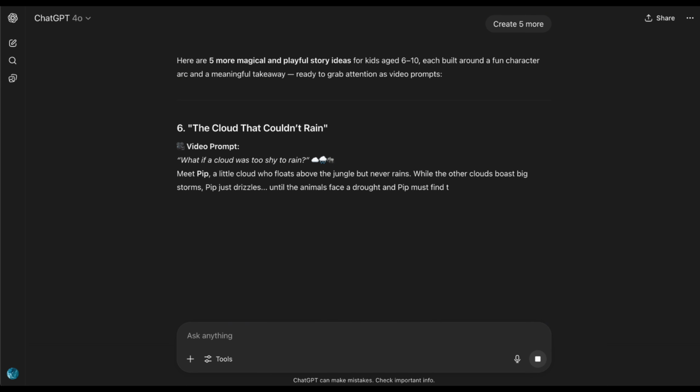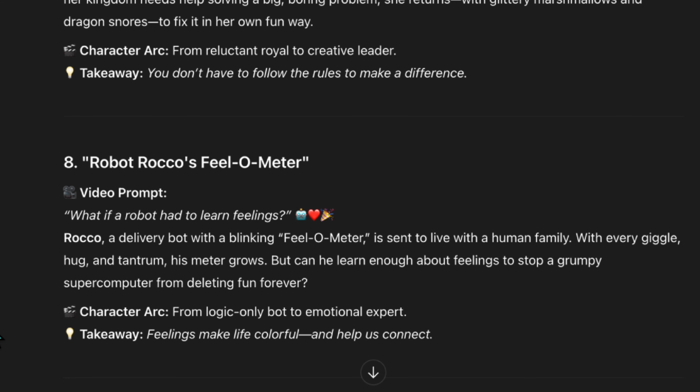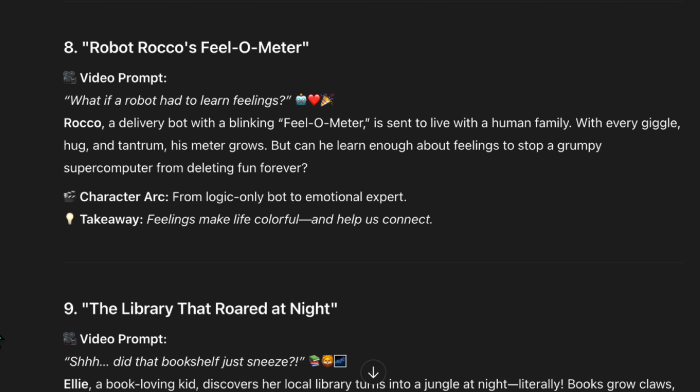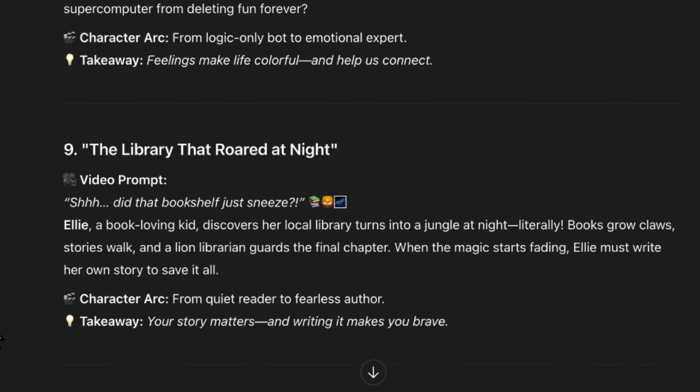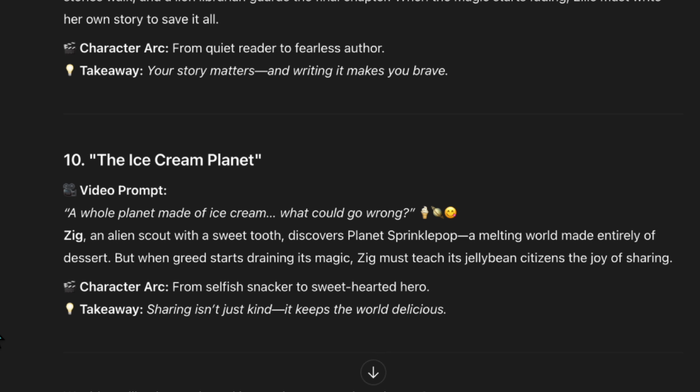Now there's The Cloud That Couldn't Rain. Then a story about a princess. This could be interesting too. And the one about a robot. Yes, something truly futuristic. A robot blending in among humans. I like that one. Next, The Library That Comes Alive at Night. That's also unique. And lastly, a story in a planet made with ice cream, which is very original.